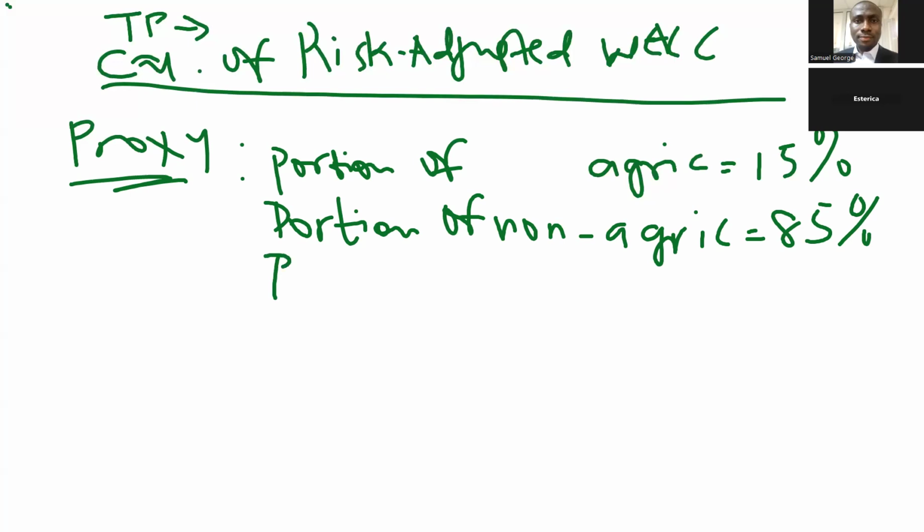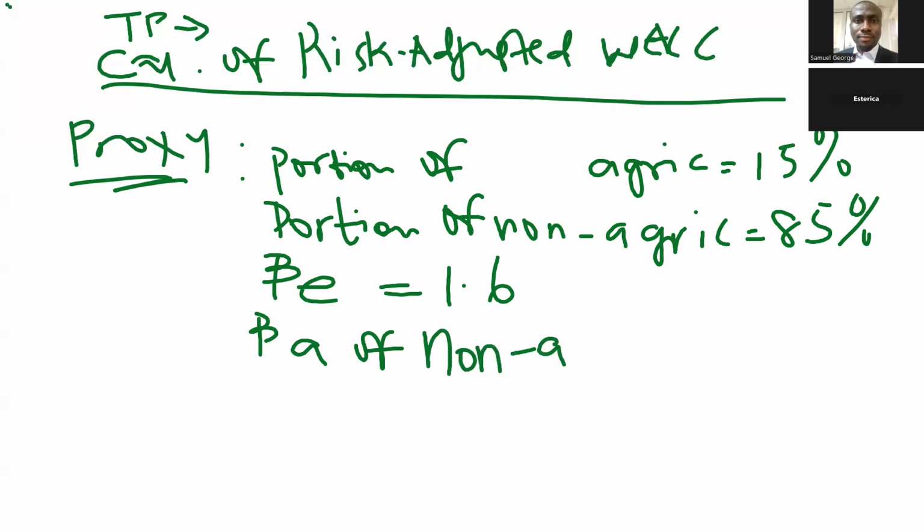They gave us the beta equity. Beta equity of Abaco is 1.6. Then they said the beta asset of non-agri is 0.8. What else do they have?